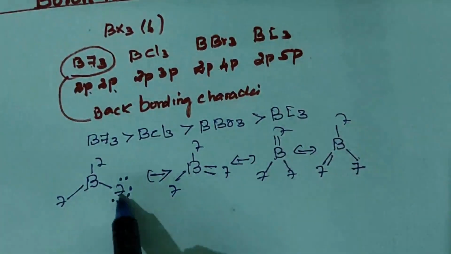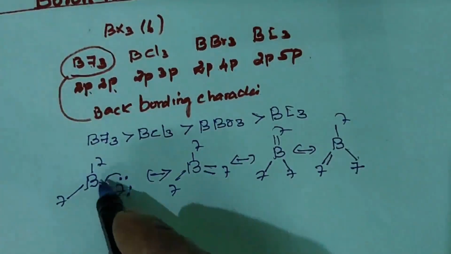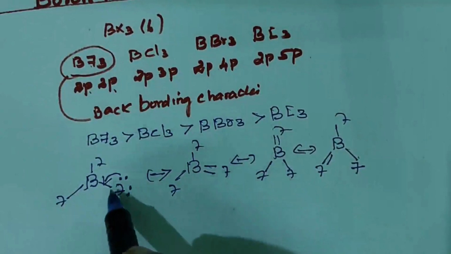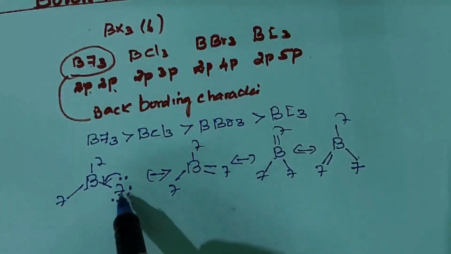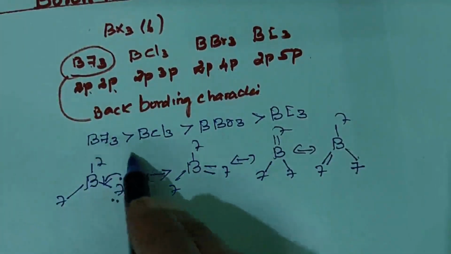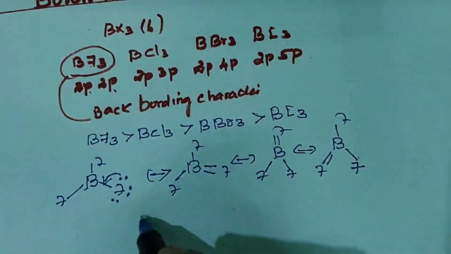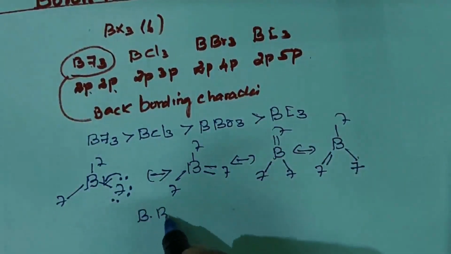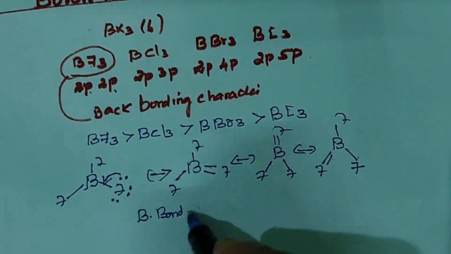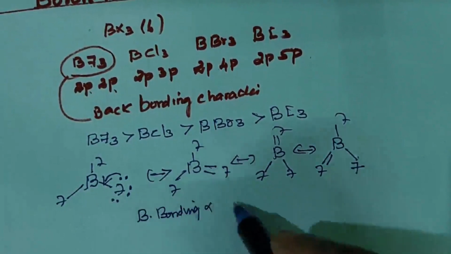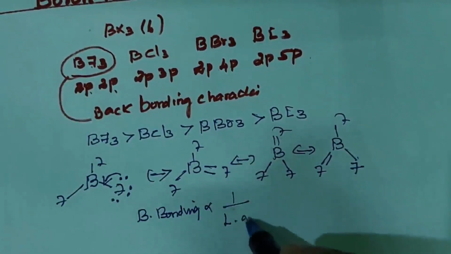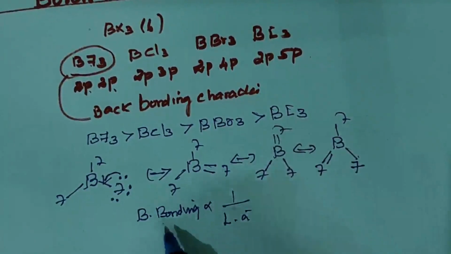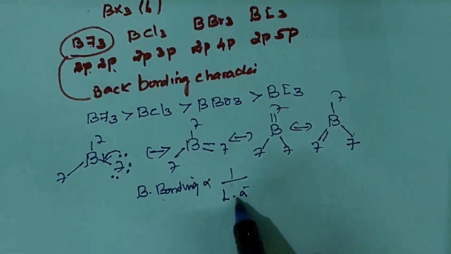Due to back bonding, its Lewis acidic character is low. So as the back bonding character increases, Lewis acidity decreases. Back bonding character and Lewis acidity are inversely proportional.